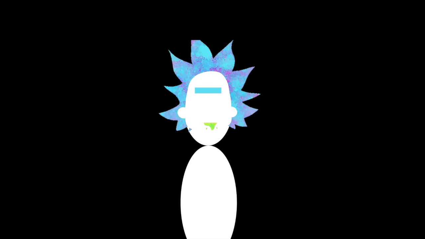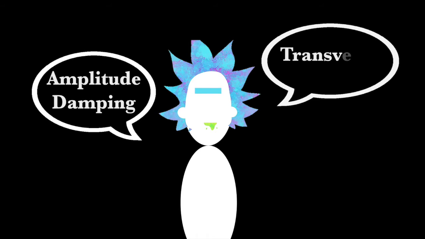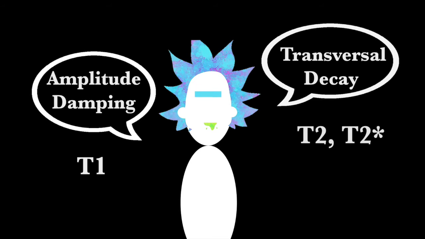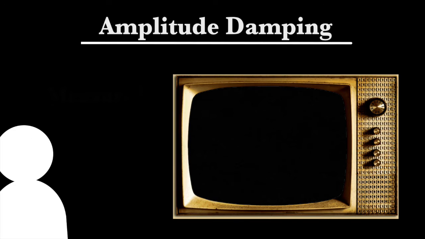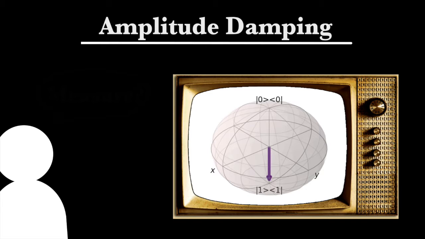Indeed, physicists have identified that decoherence can be described using two different exponential decays and their characteristic timescales. The most basic one is called Amplitude Damping, aka T1 decay, and it simply describes the decay of any excited state towards the ground state on top of the Bloch sphere. This is just another example of nature falling to the minimum of energy, as it always does.